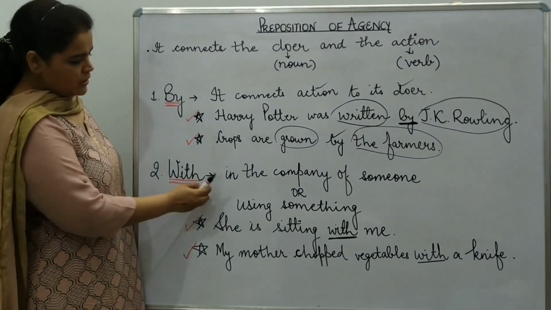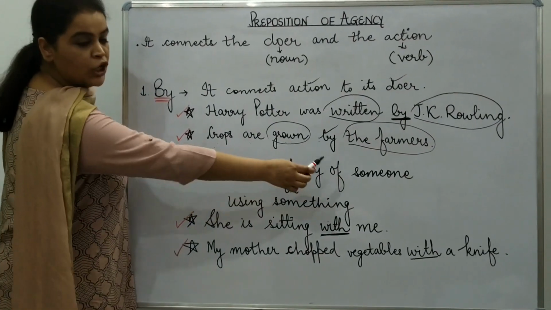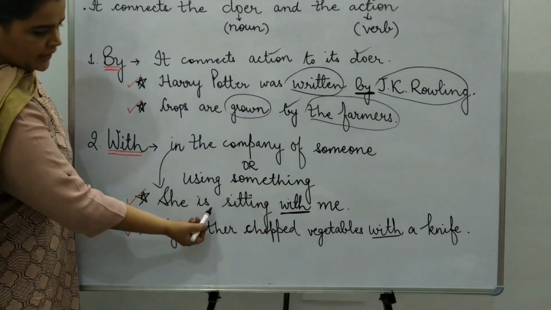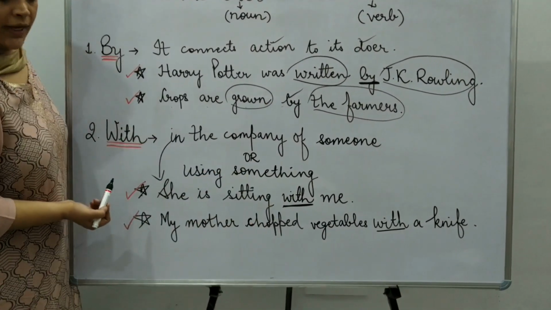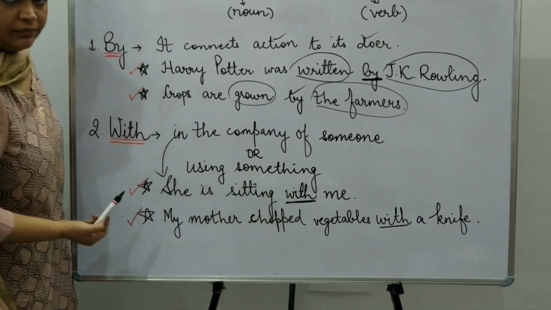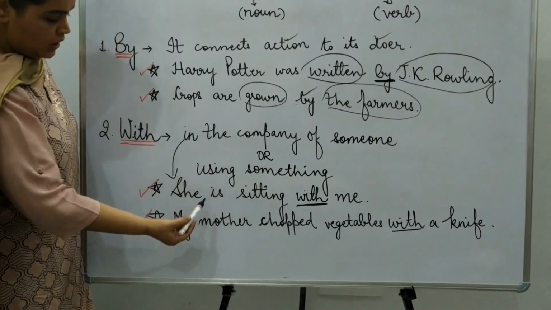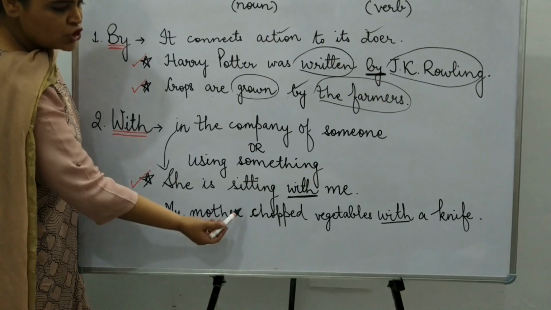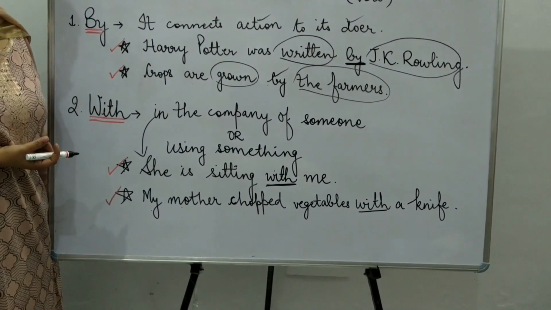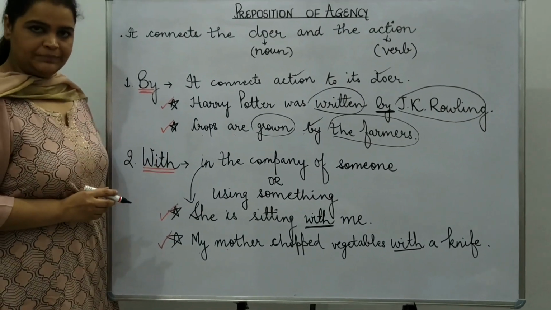Okay. Now the next one is with. With is used in two ways. Number one is in the company of someone. See the example first. She is sitting with me. That means in the company of someone, she is sitting with me. Now the second is using something or someone. For example, my mother chopped vegetables with a knife, by using a knife. So with is very simple. It is used in two ways only.